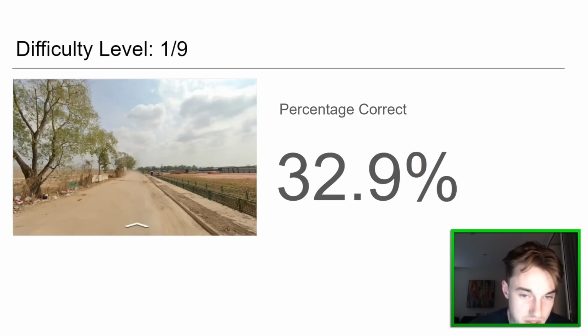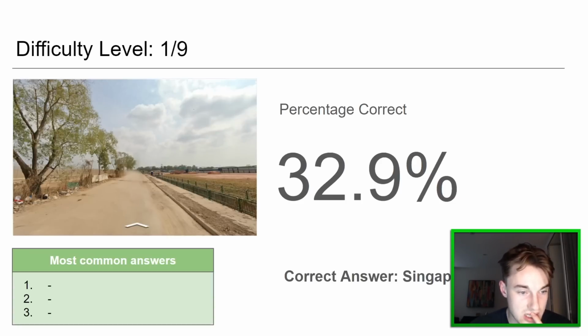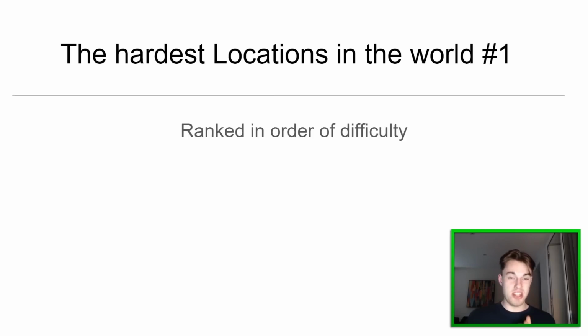This one is the most answered correct, so that's interesting. Is it Turkey? And it was Singapore. 32% got that correct. It must be a famous round or something. People must know that from something, because this looks nothing like Singapore, right? I don't think there's a single thing in there that I could use to identify that as Singapore. This must have gone around some Discord or something. That's kind of annoying. Probably on Plonket itself, if so many people got it right, but I had no help in hell, no help.